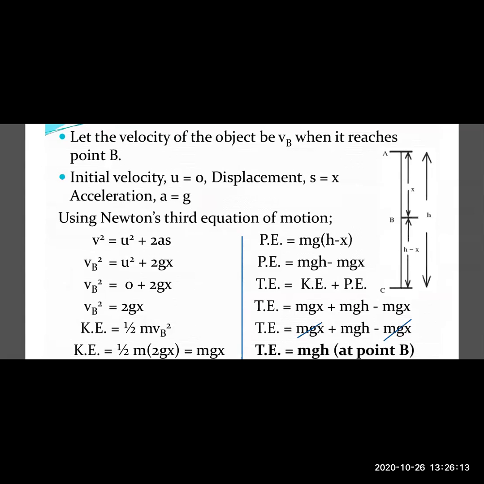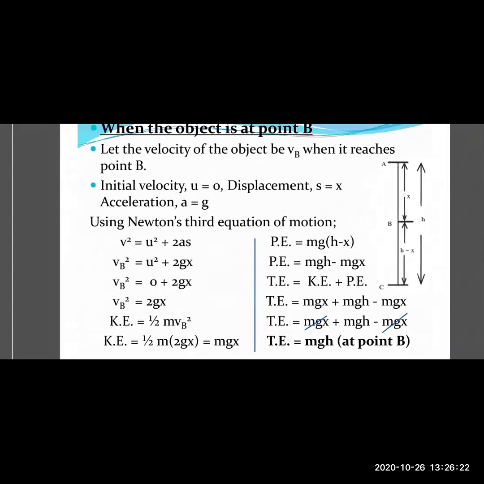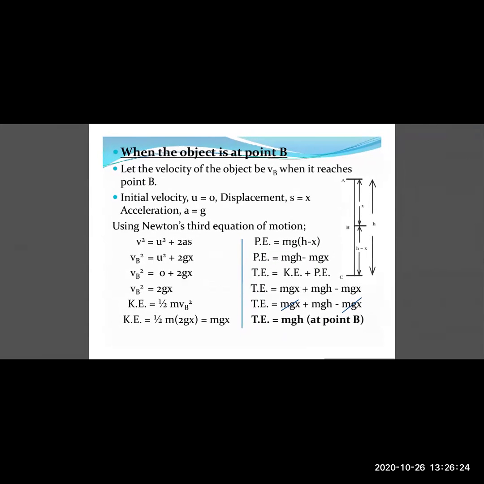Now we move to calculate the total energy. The total energy is the sum of the potential energy and the kinetic energy. As you can see, previously we calculated the kinetic energy as mgx. So substituting the kinetic energy as mgx and the potential energy as mgh minus mgx, the mgx will get cancelled, and we get the total energy as mgh. So the total energy of the object at point B is calculated as mgh.